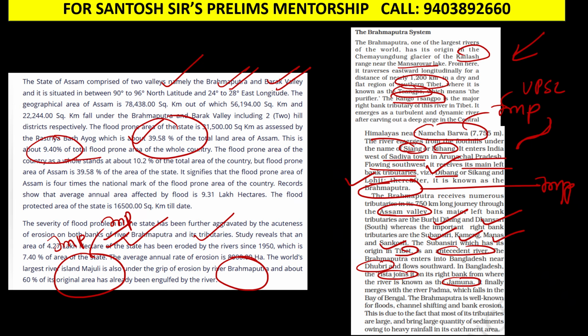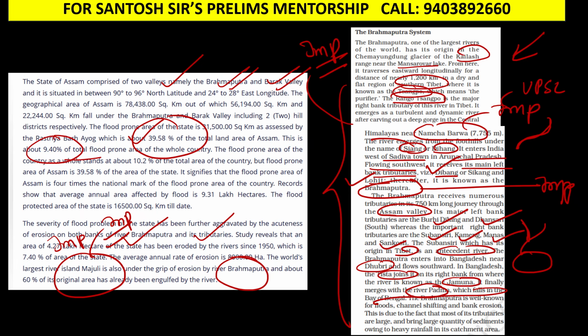From there it is called Jamuna. So the Brahmaputra river enters Bangladesh, the Tista river joins it, and then it is called Jamuna. After that, this river joins the river Padma, and then it flows into the Bay of Bengal. So this entire information is very important for the prelims examination. You should have a look at it because UPSC has asked questions multiple times from the Brahmaputra river. This is the first topic, guys.